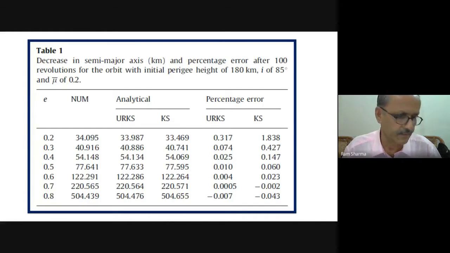Because I did this oblateness work in 75, my thesis I started in 70, and finally, with the revision, I submitted in January 76. But later on, a lot of work was carried out with oblateness, even with triangular and both primaries and all those. The idea was delivered there, and it was utilized by any number of people in India as well as abroad. A lot of people from outside also carried out that work. So similarly, I feel this work also will pick up.